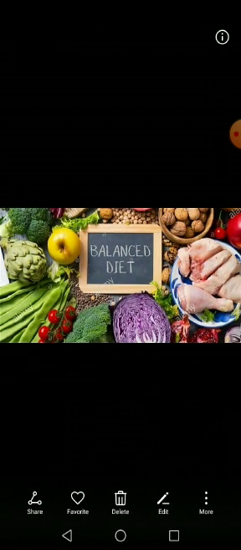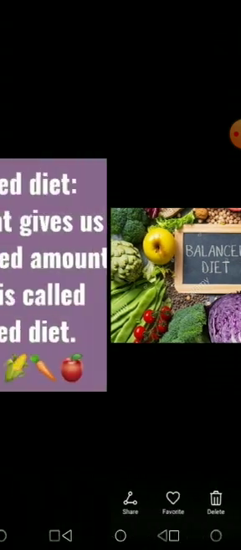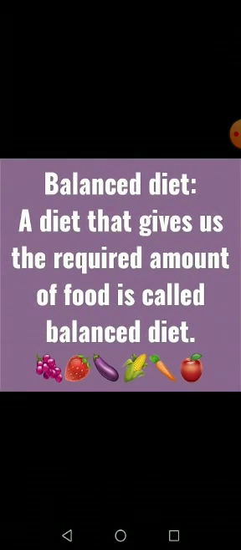Now come towards the last point, or the last outline of our lecture, that is balanced diet. So what is meant by balanced diet? Diet means the food, and balanced, very well, balance means equal. So a diet that gives us the required amount of carbohydrates, proteins, fats, vitamins, minerals, and water is called a balanced diet. Or you can say that a diet that gives us the required amount of food is called a balanced diet. So we should take a balanced diet daily.